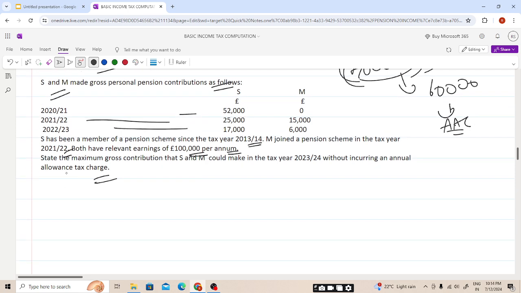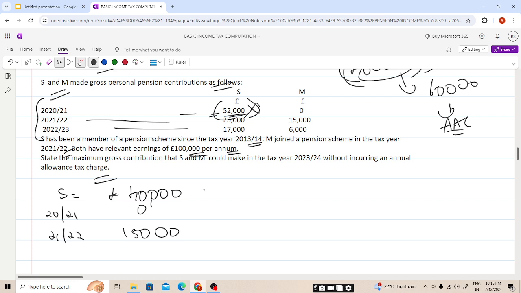So the annual allowance in the case of S. The current year 40,000 will be available, students, or the previous three tax years. For the first one, 2020-21, it will not be available because the 40,000 limit was used. For 21-22, it is 15,000, because 40,000 minus 25,000, and he was already a member of the pension scheme. If he is a member, then only can we carry it forward.